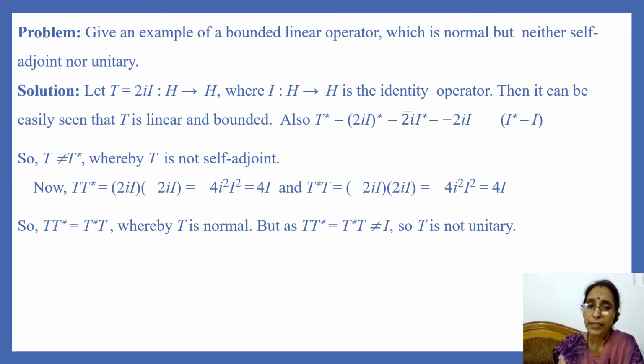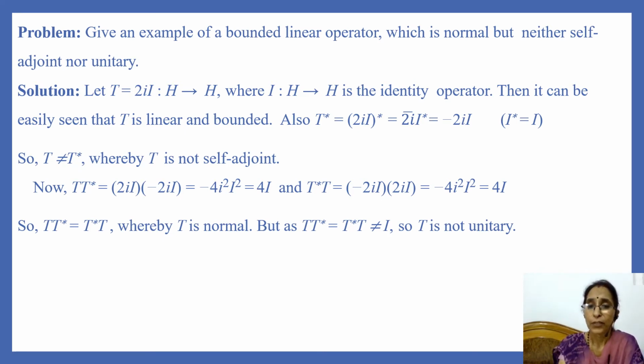And we know that its Hilbert adjoint operator exists. So T star always exists, and here T star is equal to 2i into identity operator whole star, that is equal to the complex conjugate of 2i into I star.